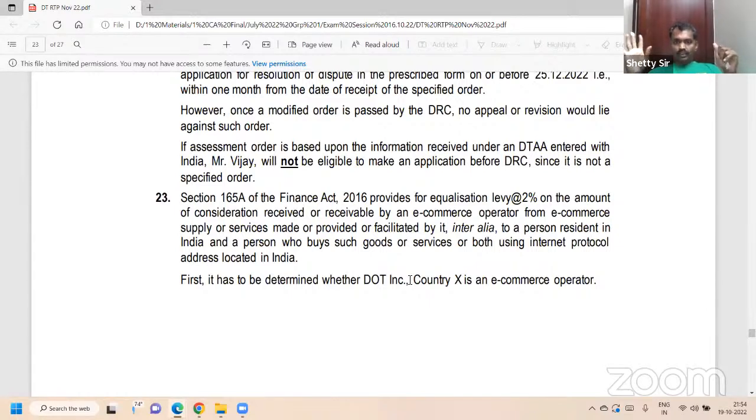What is ODA? Online data access and advertising: online digital mode, any other online advertisement, data access, then any other mode prescribed. Below that, it is 2% for e-commerce operator.